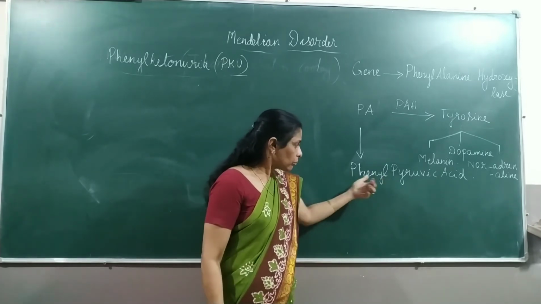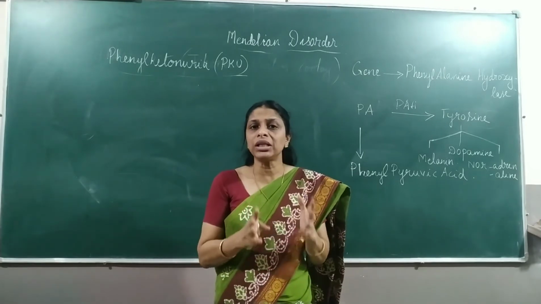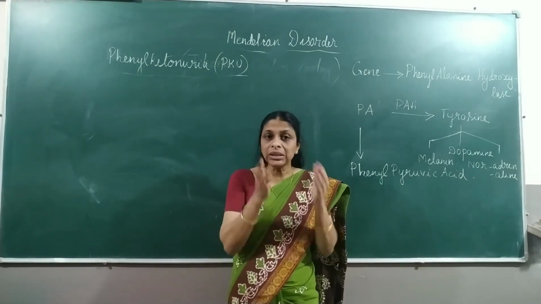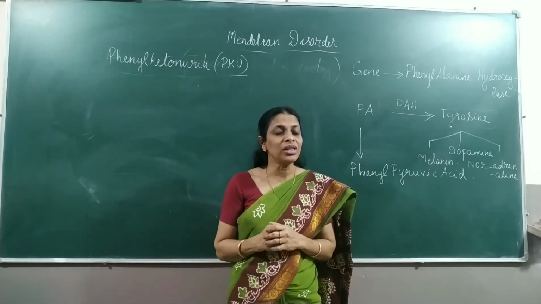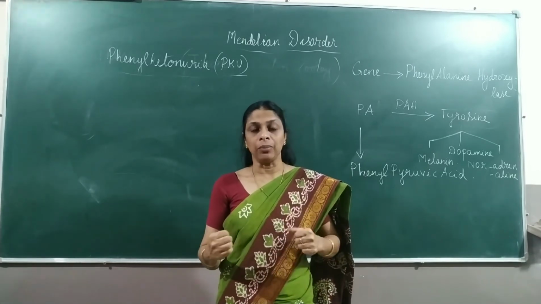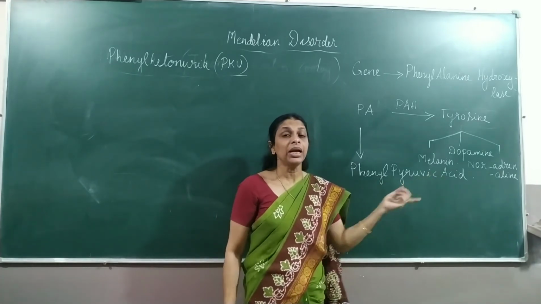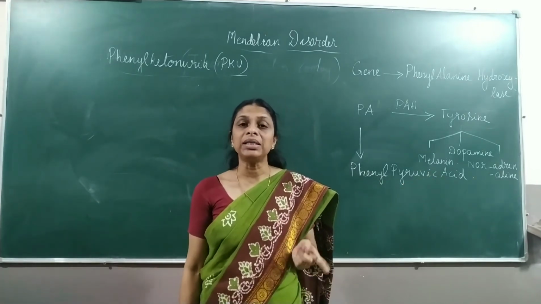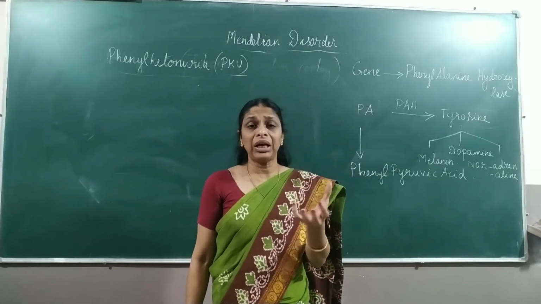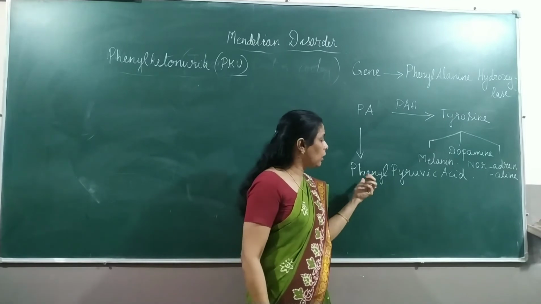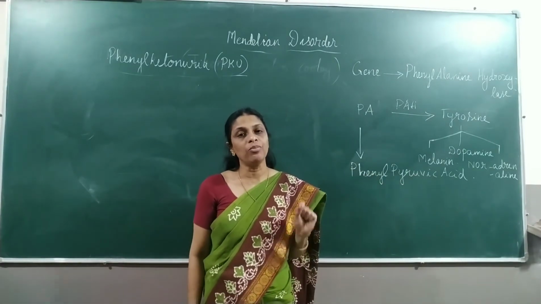The accumulation of phenylpyruvic acid is highly toxic to the body, and it cannot be absorbed by our nephrons. What are nephrons? The functional units of the kidney. So the nephrons cannot absorb phenylpyruvic acid, and hence it will be excreted out in the urine. So we can find the presence of phenylpyruvic acid in the urine of a person who is suffering from phenylketonuria.